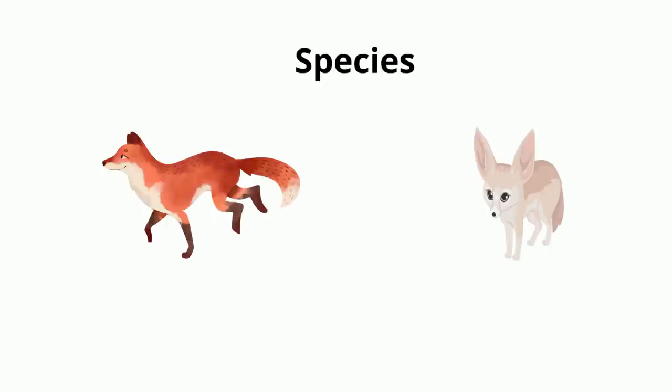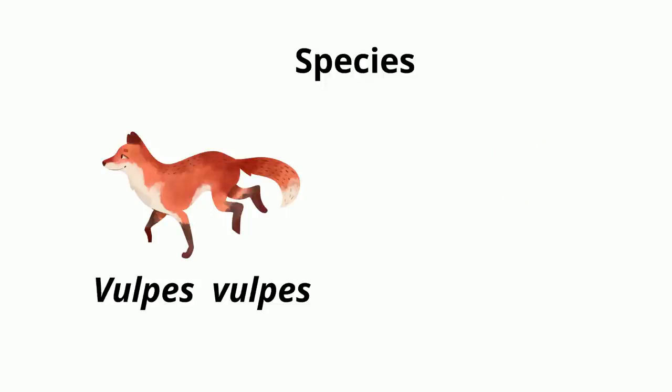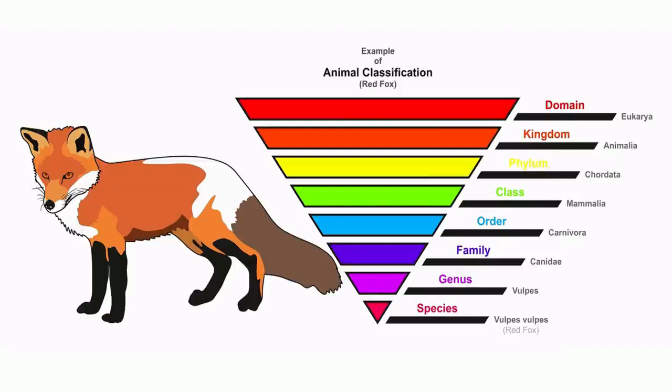And finally, the fox's species label is also Vulpes. Thus, the scientific name for a fox is Vulpes vulpes, which literally translates to fox, fox. This eliminates the Phoenix fox. To sum it up, the whole classification for a fox would look like this. However, you only have to use an organism's genus and species when creating the scientific name.